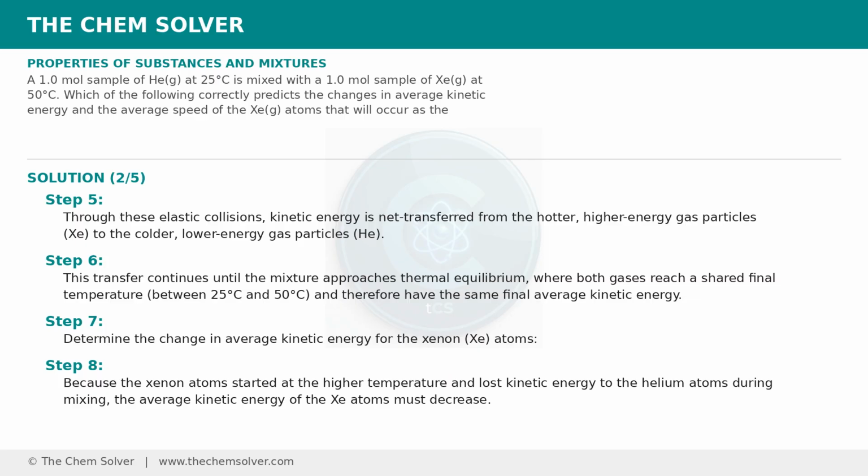Determine the change in average kinetic energy for the xenon, Xe, atoms. Because the xenon atoms started at the higher temperature and lost kinetic energy to the helium atoms during mixing, the average kinetic energy of the Xe atoms must decrease.